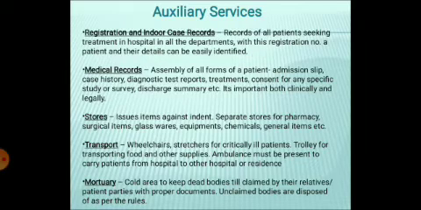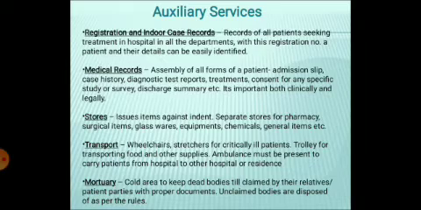Then comes transport. Transport is another important service which includes the wheelchair and stretcher for critically ill patients to be transported from one place to another, one department to another department. Then trolleys for transporting food and other supplies, and the ambulance, which is the most important thing and must be present to carry patients from the hospital to another hospital when they are referred for better treatment, or to carry some emergency ill patient from their residence to the hospital.